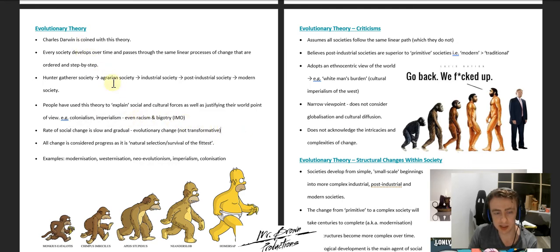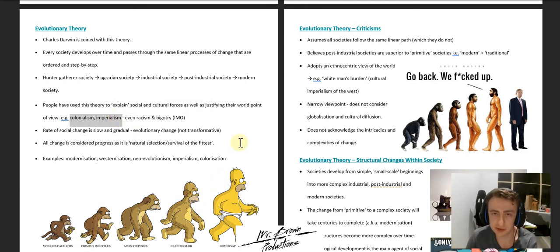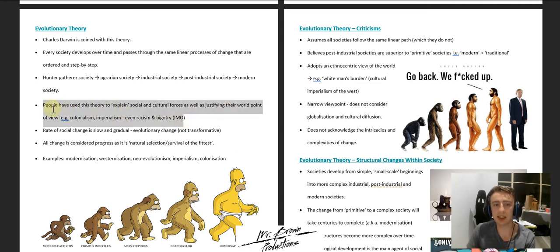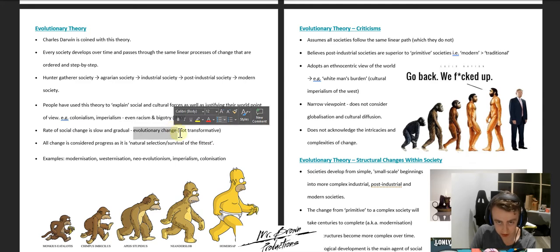So the idea that according to evolutionary theory, because that's the way it is, that's the way we were designed. Some people are smarter than others, some people are better off than others, some people deserve more things than other people, because that's how we've changed over time. It's in our DNA, it's how we've developed. That's the kind of thinking that people use to explain social and cultural forces. According to evolutionary theory, I would highlight this point, the rate of social change is slow and gradual, and highlighting it is evolutionary change.